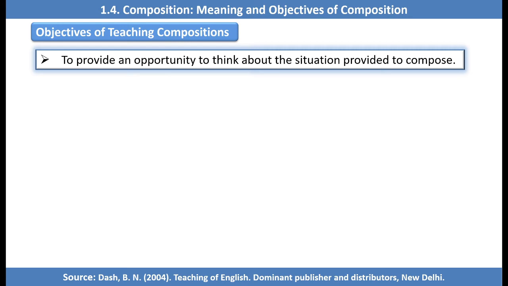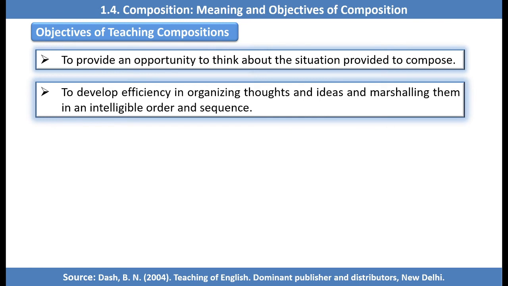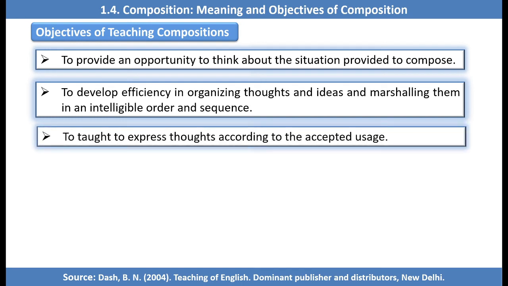Then we have to develop efficiency in organizing thoughts and ideas and marshalling them in an intelligible order and sequence.